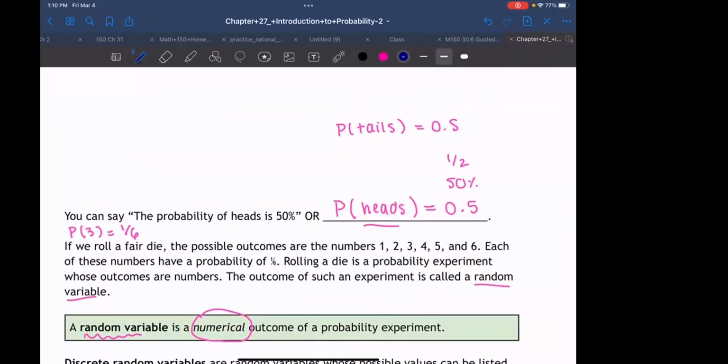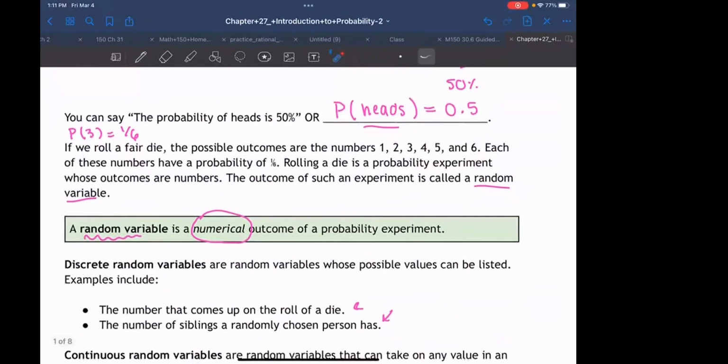We talked about how we can talk about the probability. So for example, we can write the probability of heads is equal to 0.5. So we can represent probability using decimals, fractions, percents, and we have a special way to write our notation.